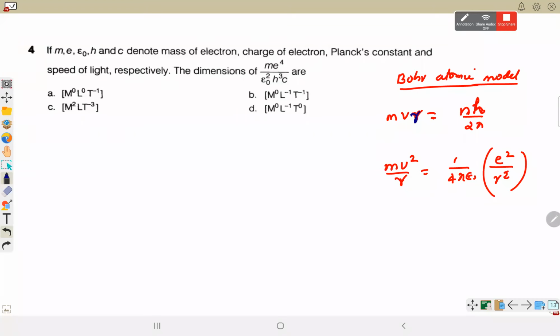mv square by r is equal to e square upon 4 pi epsilon naught. ठीक है. I think we should separately calculate it. It's better. यहाँ से आ तो जाएगा, but that will be unnecessary time consuming. So epsilon naught का और h और c dimension we have to calculate.